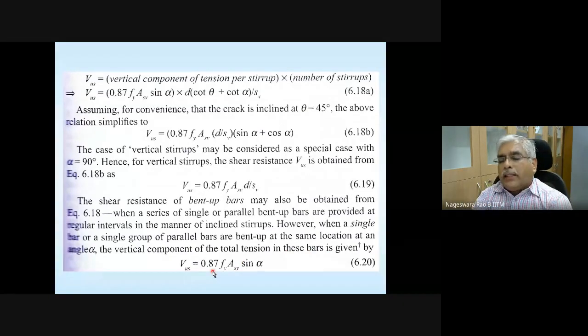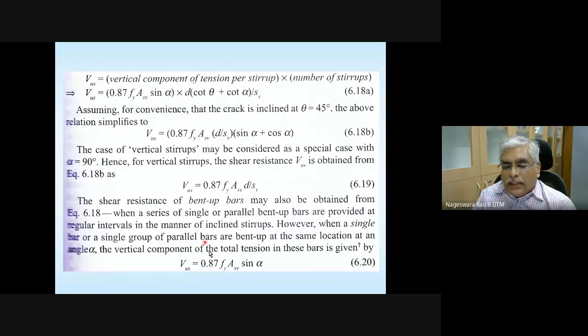Only one bar is bent up. Please note that here this quantity is actually giving you the number of bars. If only one bar is there, then this equation reduces to this one. And this is the vertical component. This part is nothing but the number of stirrups. But if the number is only one, or only one bent-up bar is there, then the contribution is going to be only this. This becomes 1, so this reduces to this.